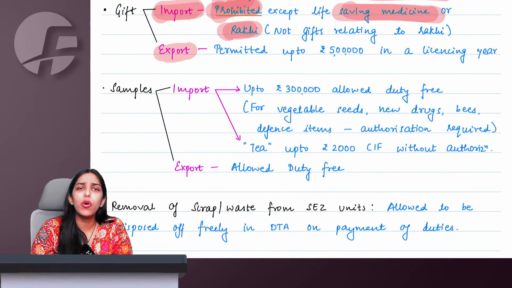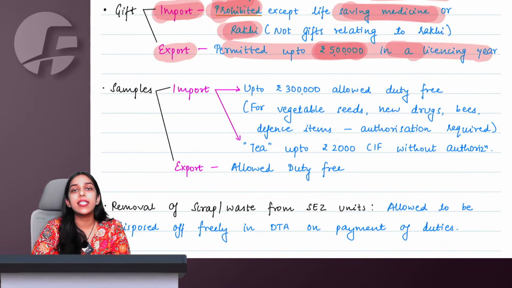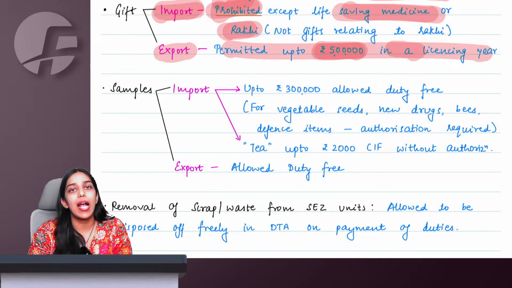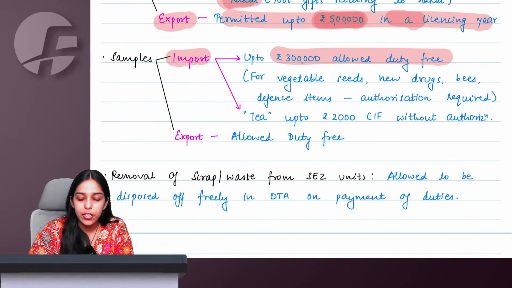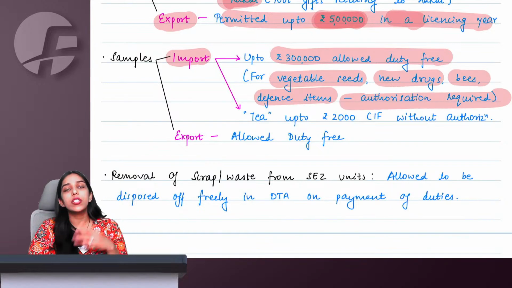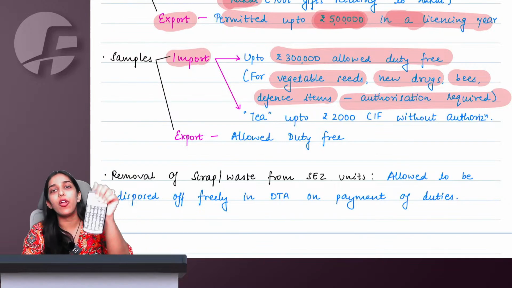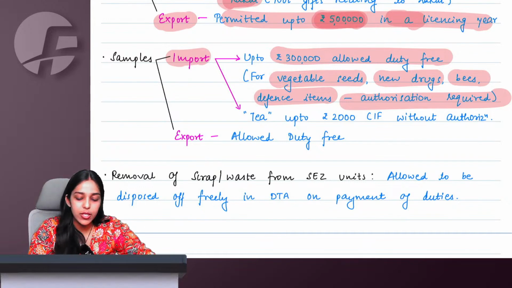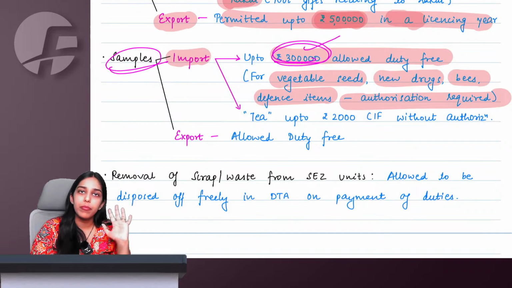If I want to export a gift, up to 5 lakh in a licensing year, you can export something as a gift. Then samples, you can import samples up to 3 lakh duty free. But for vegetable seeds, new drugs, bees and defense items, authorization is required. They will allow you to import sample, but not without permission. See, if I want to import a sample of a calculator, I can import it because it is up to 3 lakh. Up to 3 lakh, I can import samples, no problem, free.